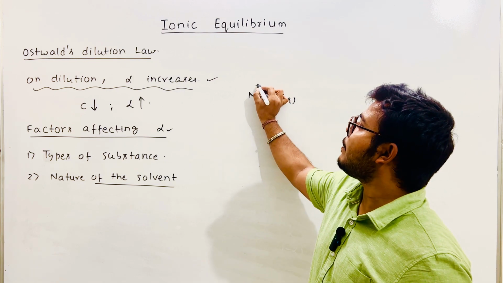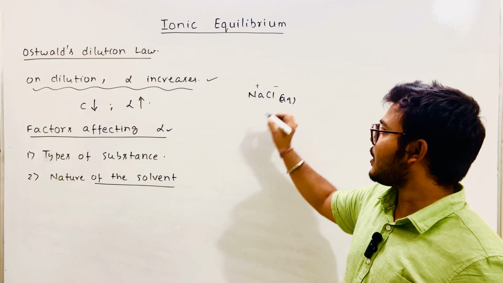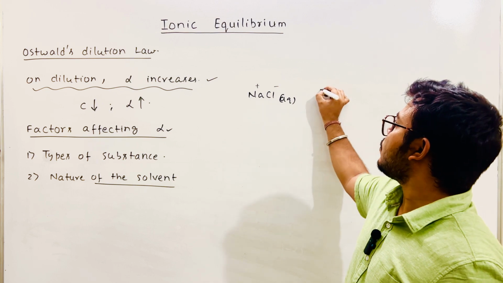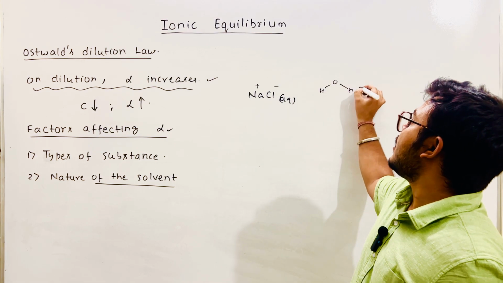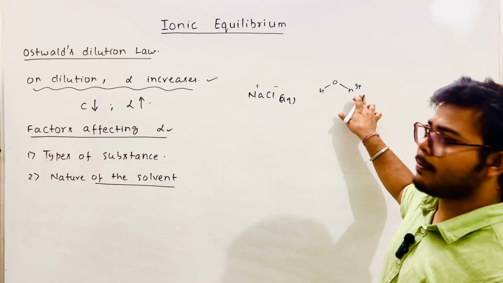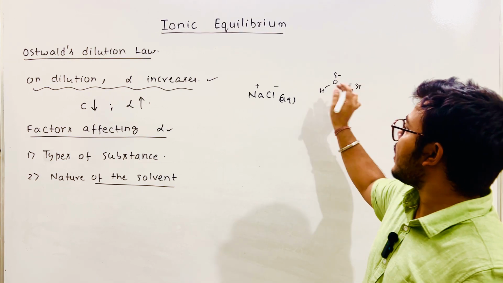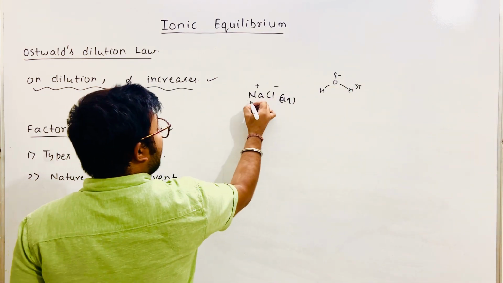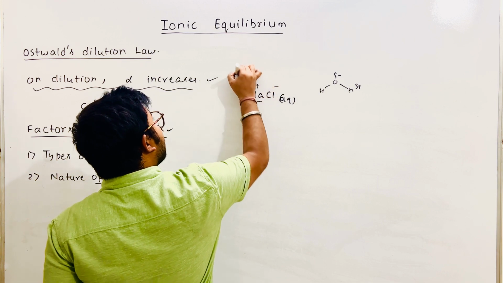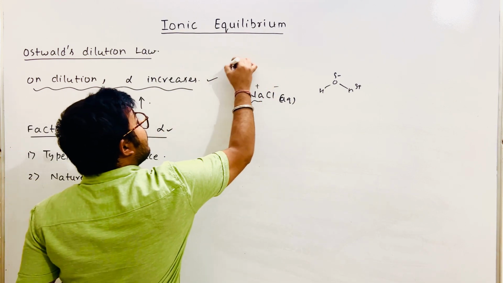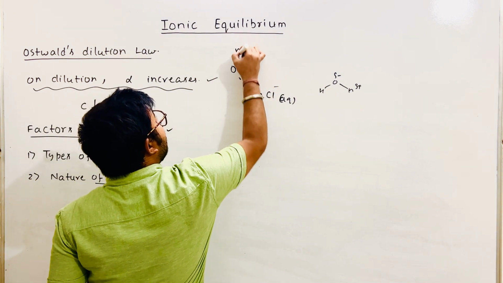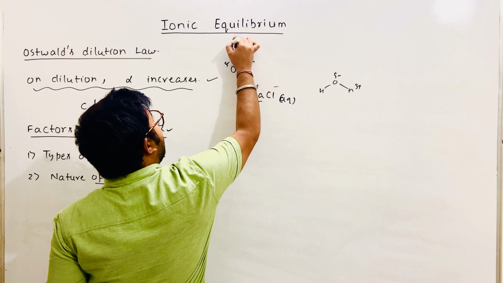Na has a positive charge, Cl minus has a negative charge, and water H2O has a structure where hydrogen has a partial positive charge and oxygen a negative charge. So the positive Na is pulled by the oxygen of water. Are you getting my point?